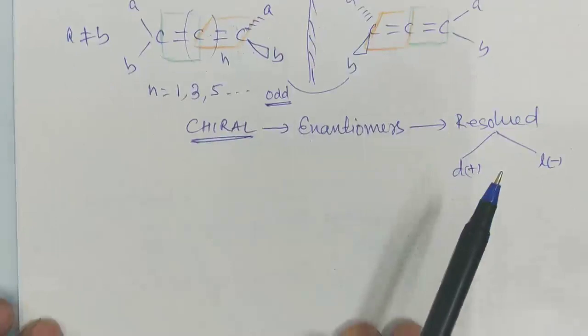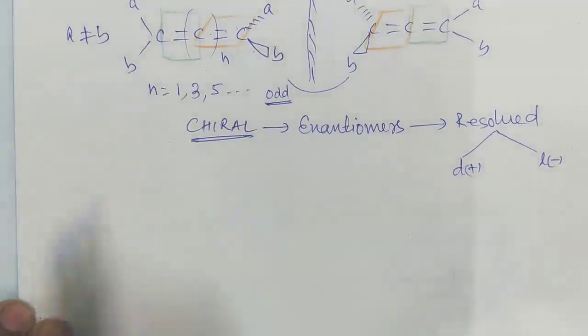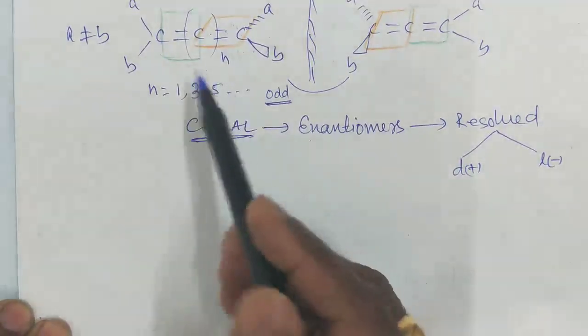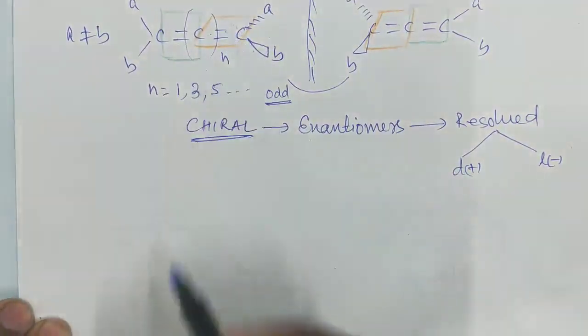One more group of compounds belongs to this, that is spiranes, or a mixture of a spirane and a double bond.